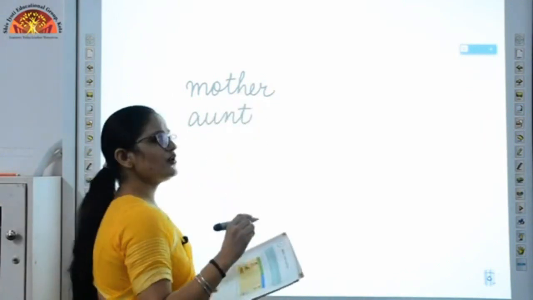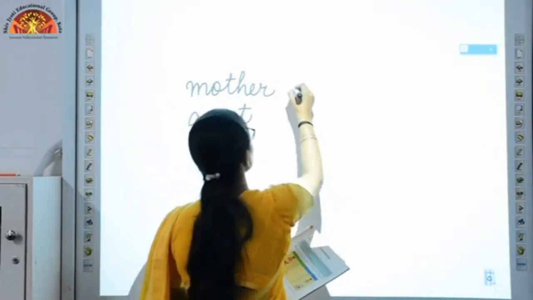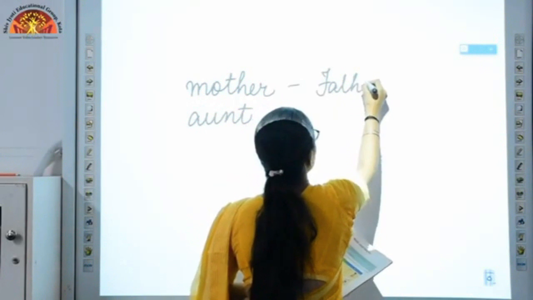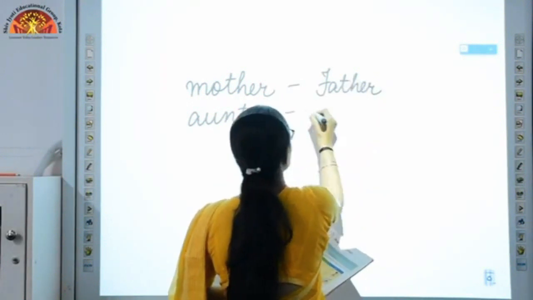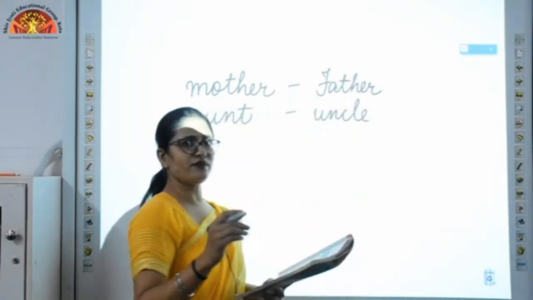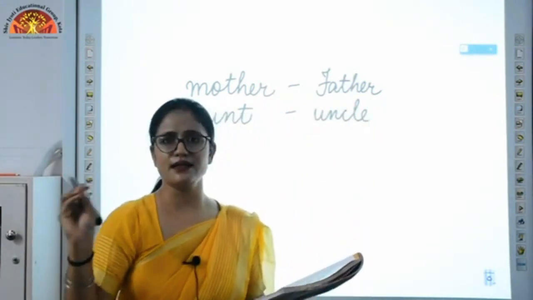You have to replace them with the masculine gender. The masculine for mother will be father and for aunt will be uncle. After replacing them, the sentence is: my father is my cousin's uncle.